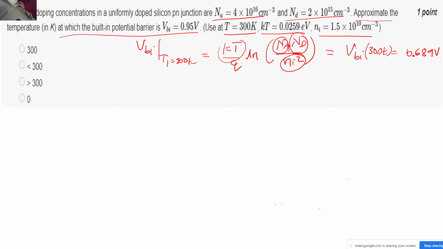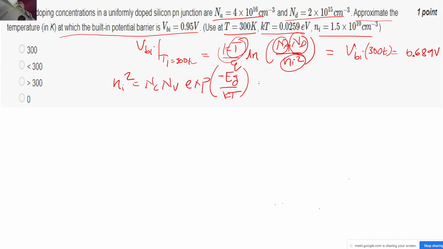Now how will it vary with the temperature? First of all, you have the T over here. Na and Nd, let's say they remain constant because they are the doping concentrations, right? And Ni will also change with the temperature. Now how will Ni change? Because you know Ni square is what? NC NV exponential of minus Eg by KT, correct?